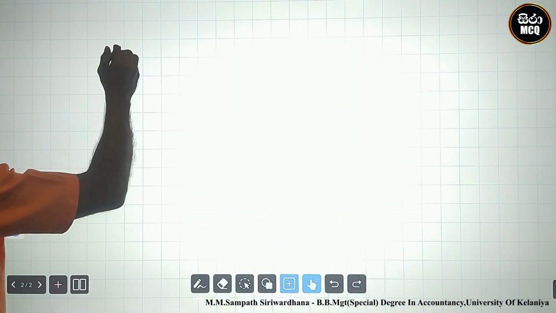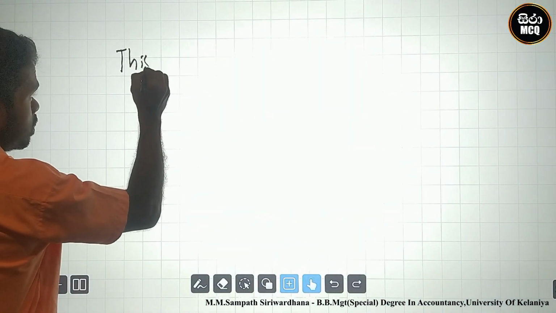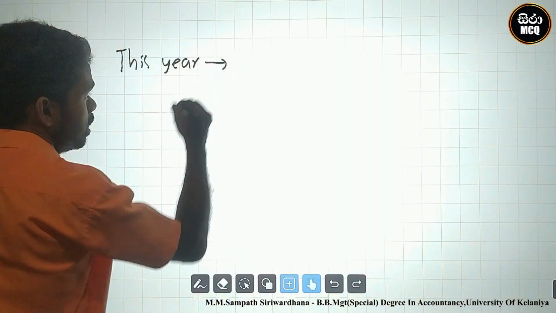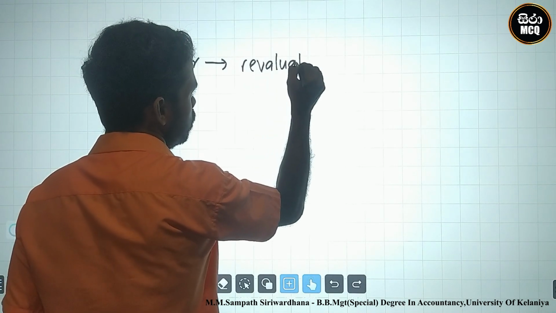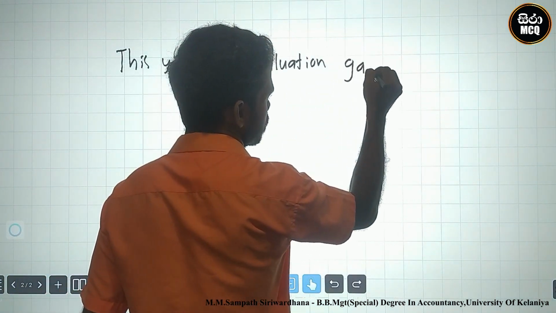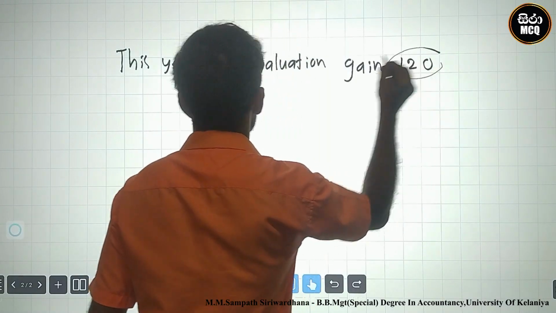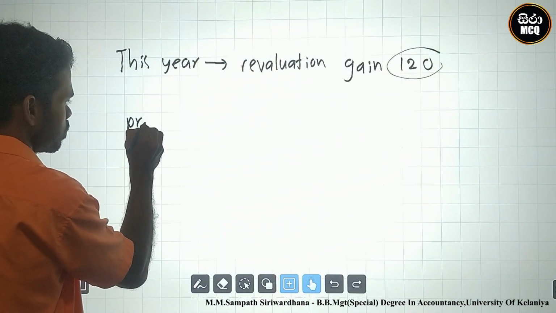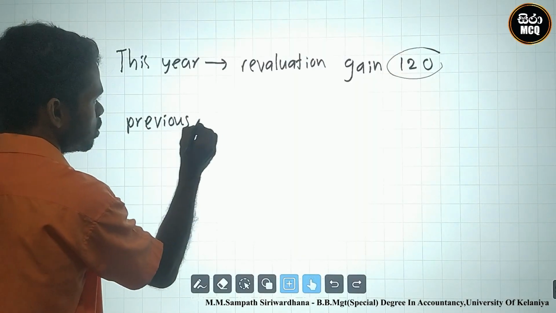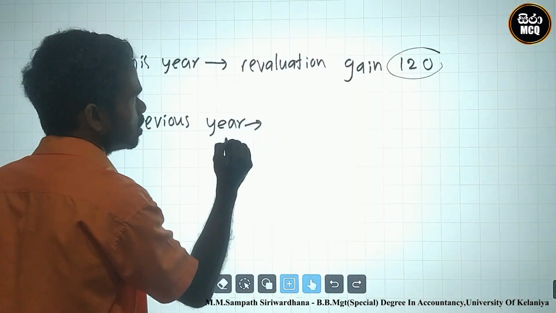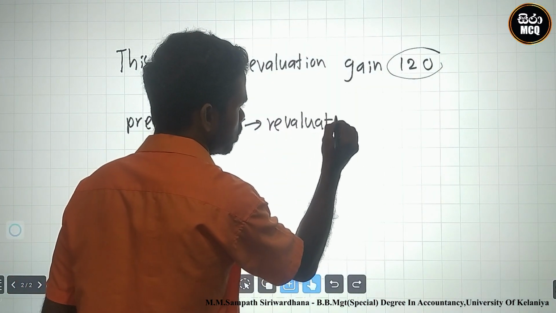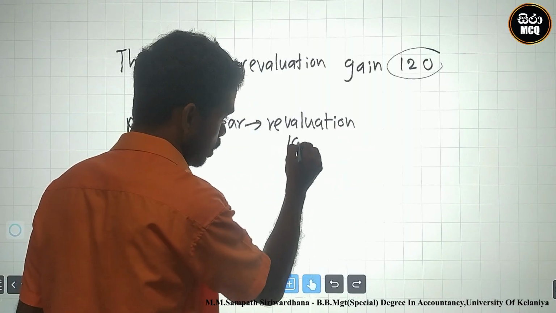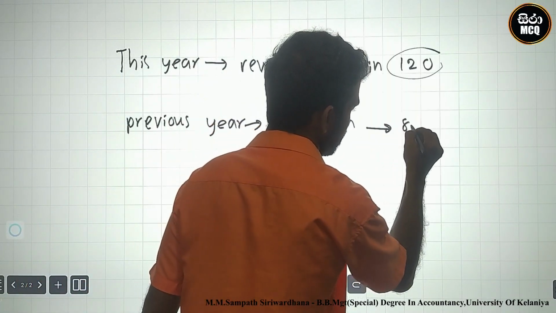How can we identify this? This year the result is a revaluation gain of 120. In the previous year there was a revaluation deficit, which is a loss, a revaluation loss of 80.